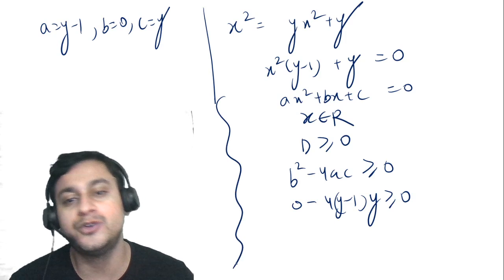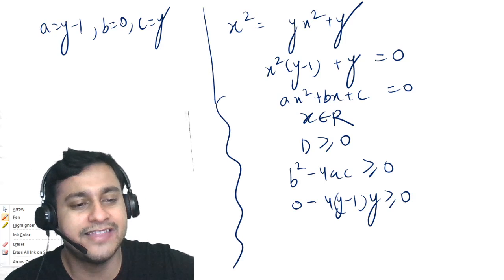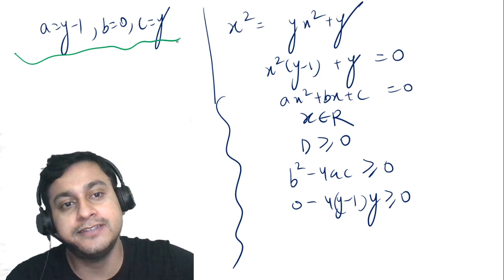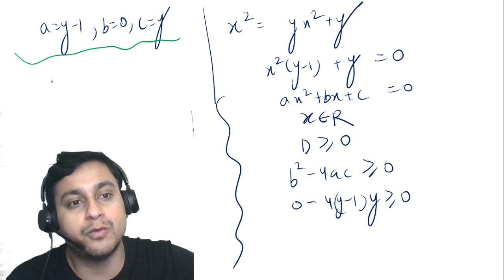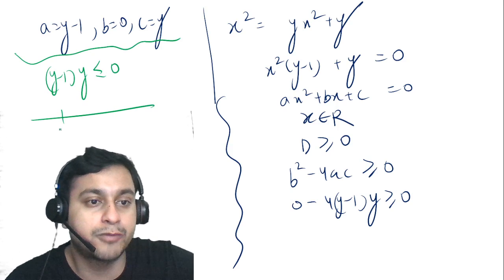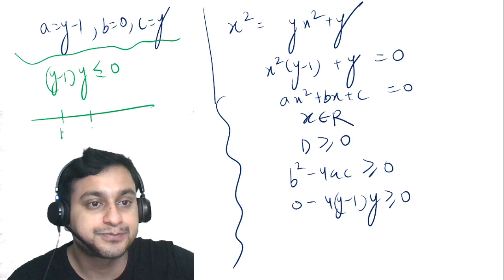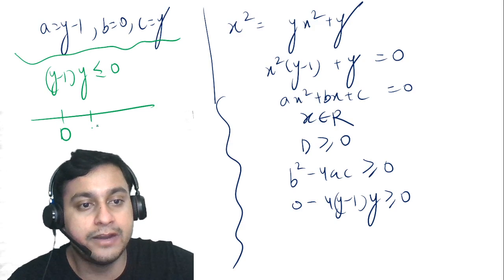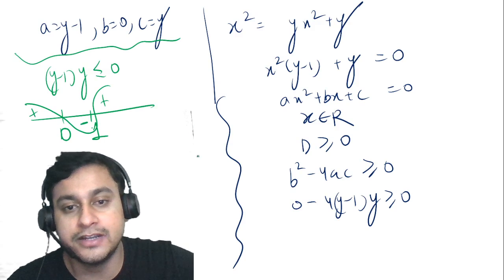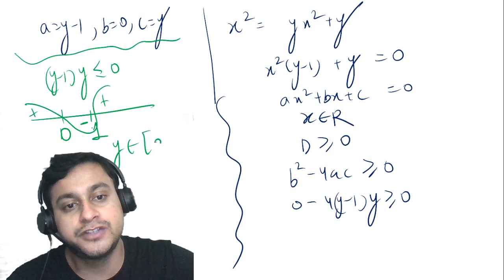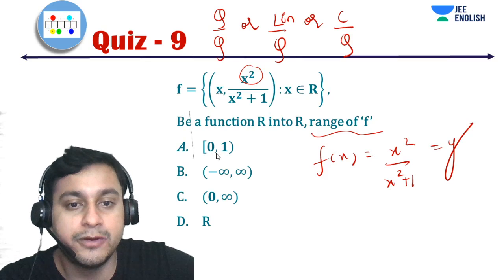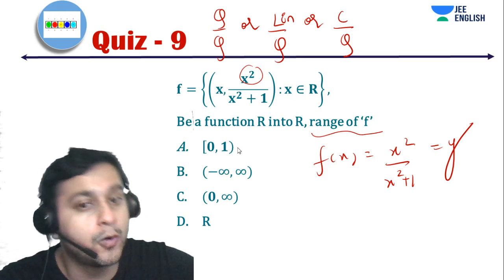Obviously guys, we have to use basic mathematics again and again, and that's why we are doing this chapter initially, because we won't face any problems in these things. So if I see this over here, I will get y minus 1 into y is less than or equal to 0, and we have studied the wavy curve properly, so we can say that the critical points are 0 and 1 respectively. It will be plus minus plus. So here, for less than or equal to 0, we get y belongs to closed 0 to closed 1.